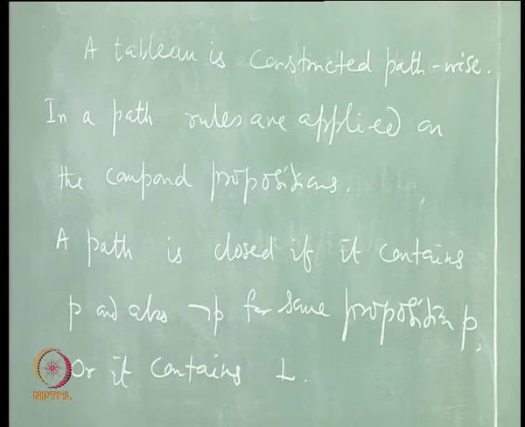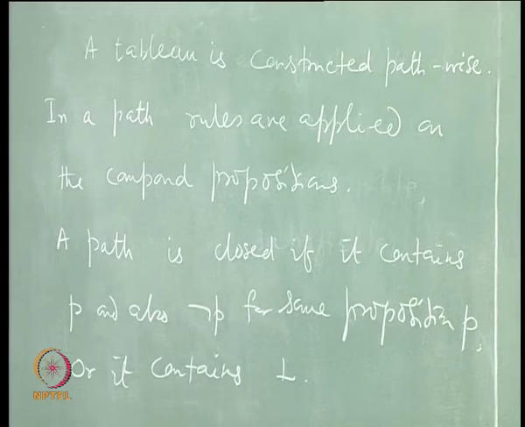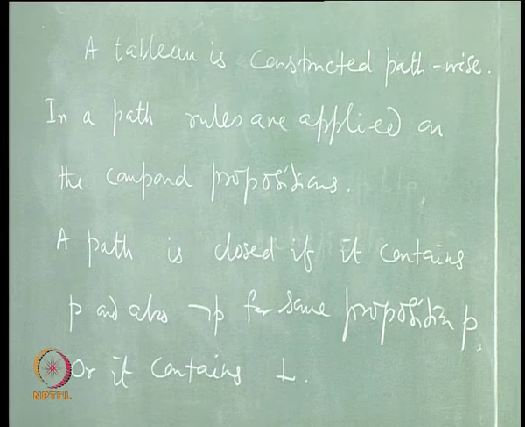So, this open and closed, they are dynamic. Up to some level, a path can be open, but once you apply another rule, it can be closed, right. Even both of them can become closed later, right. So, it is a dynamic thing.